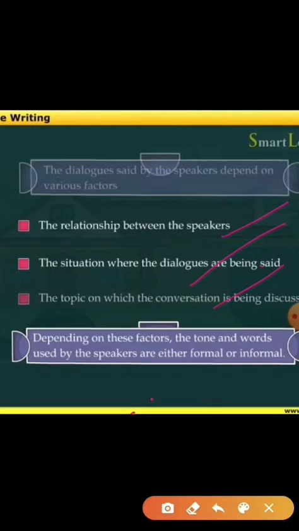Now here, depending on these factors, the tone and words used by the speakers are either formal or informal. Suppose a doctor is talking to a patient or a patient is talking to a doctor, the sentences should be framed in a formal way. And suppose a friend is talking to another friend, that means their dialogue should be framed in an informal way. Right? Understood?